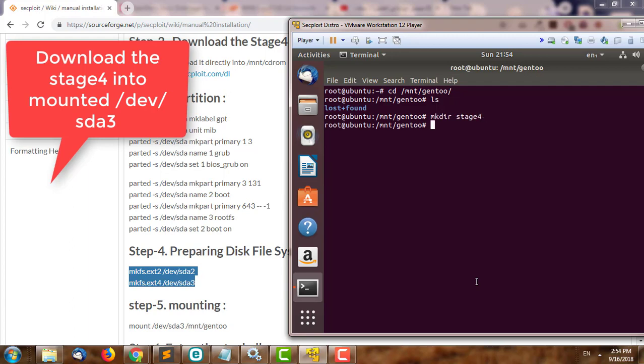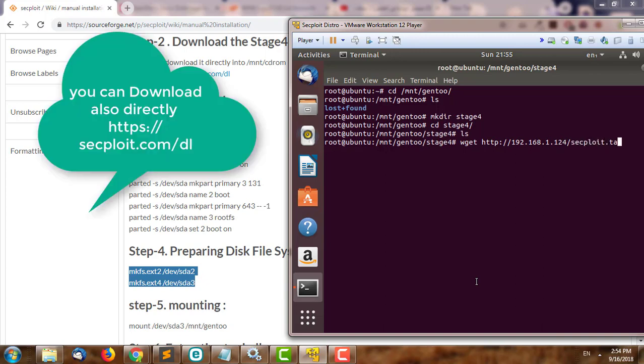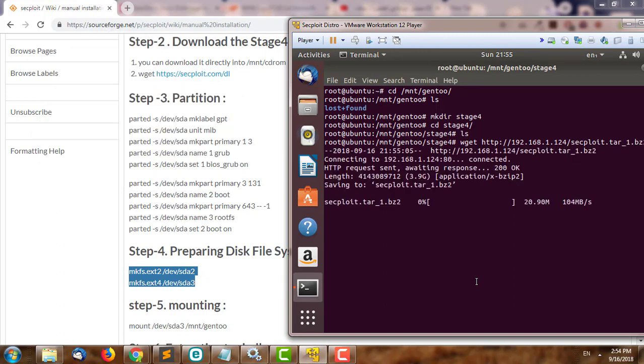If you want to organize it, we downloaded it from Secploit, or you can grab it from your local network if you downloaded it before. In my case, I'm going to download it from my network. So it's going to download to the directory on your device. I think that you should have about 25 gigabytes for your system for installation purposes, so as not to run into low space. I'm going to pause this video until the download is done.